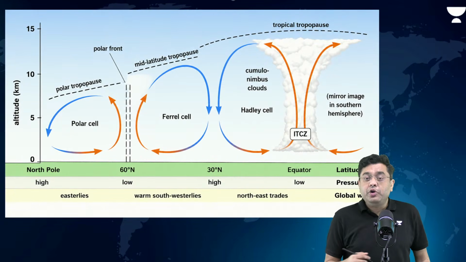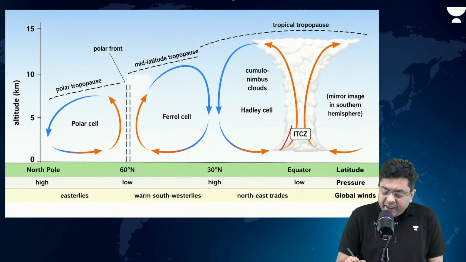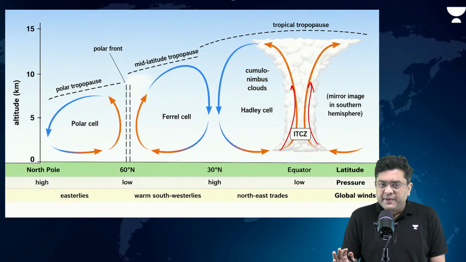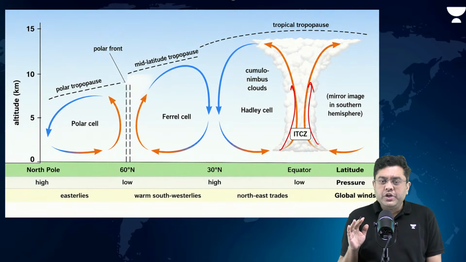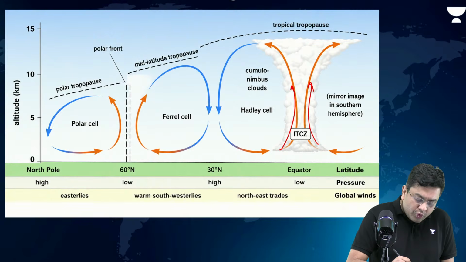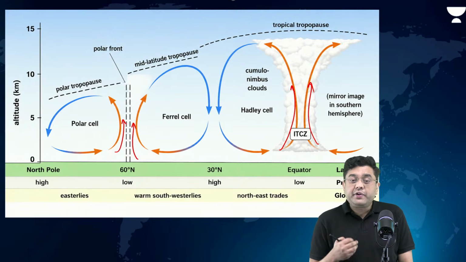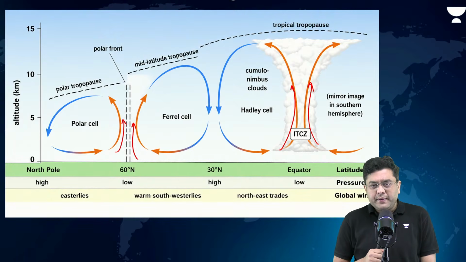As per the tricellular model of circulation, we have observed you have rising air column in the region of the equator, that is the ITCZ, dense cumulonimbus cloud formation, and also around 60 degrees. This is not created because of heating. This is created because of the dynamic movement of air.